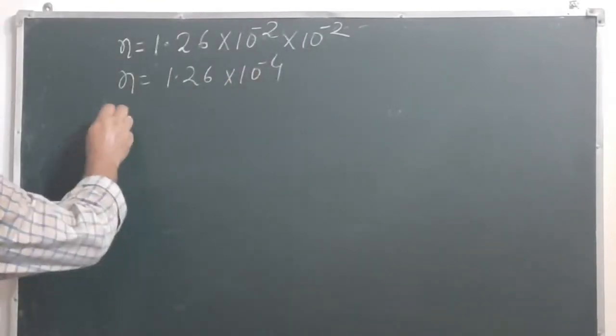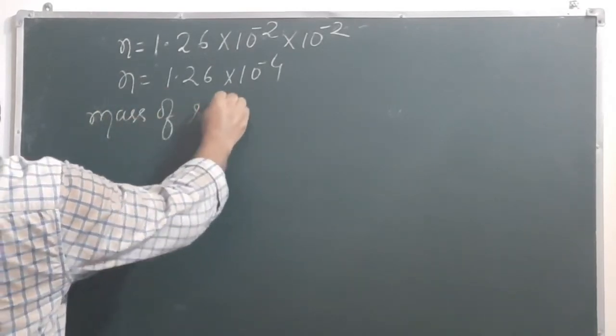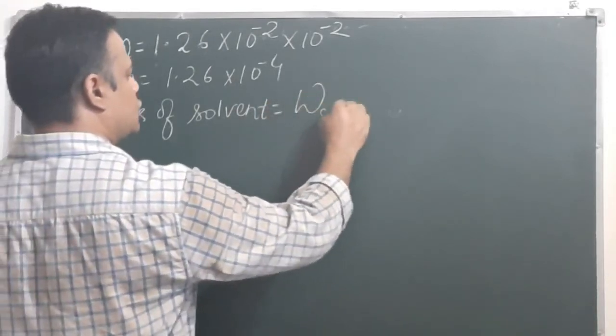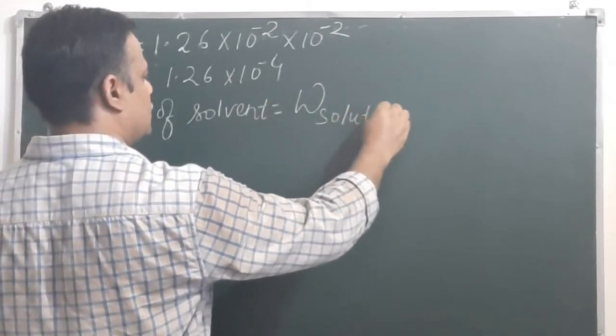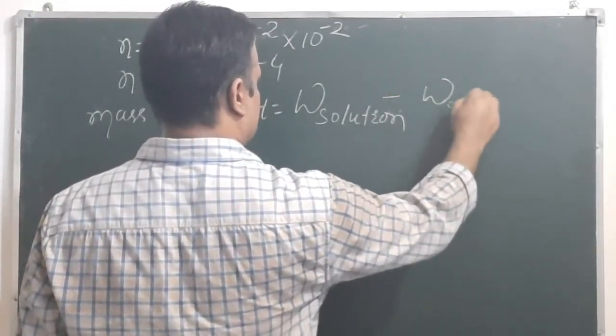Now if we calculate the mass of solvent, it will be the mass of solution, this is the solution or mixture, minus the mass of solute.